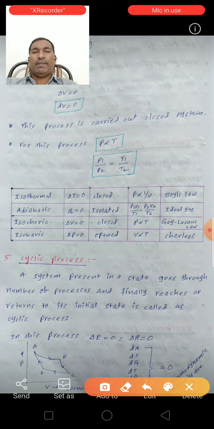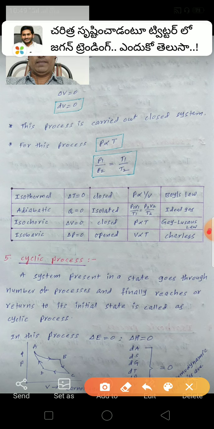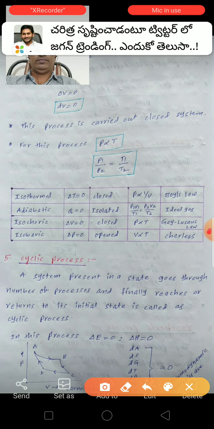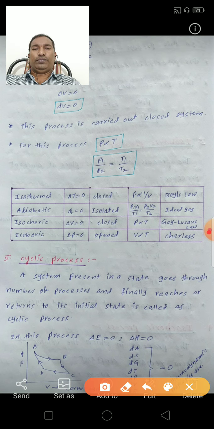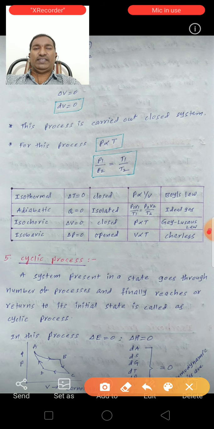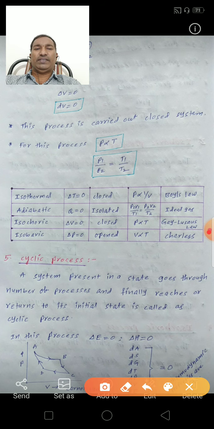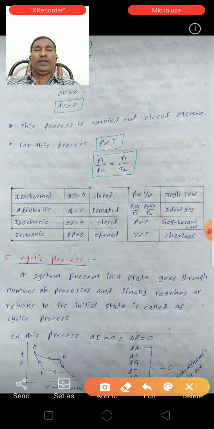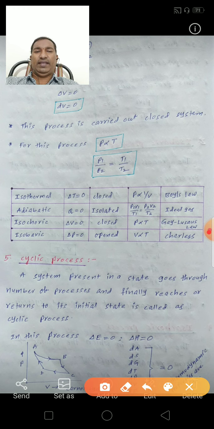So next, adiabatic process. For an adiabatic process, Q is equal to 0. That means heat does not change between the system and surroundings. So this is carried out in an isolated system. It obeys the ideal gas law. That means P1 V1 by T1 is equal to P2 V2 by T2.